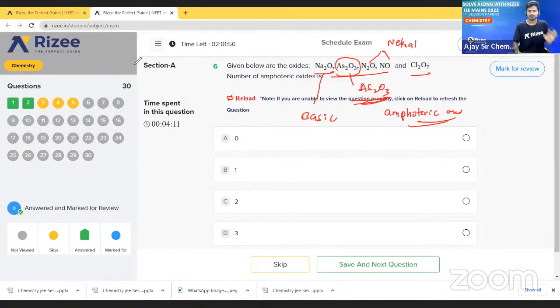So first see what the question is. They are asking about amphoteric oxides. Some oxides are given, and from these they are asking how many amphoteric oxides there are. Only one amphoteric oxide is there, that is As2O3. Na2O is a basic oxide, N2O and NO both are neutral oxides, and Cl2O7 is an acidic oxide. Are you getting my point? So first of all, note this. Only one oxide is there, that means option B is the correct option.